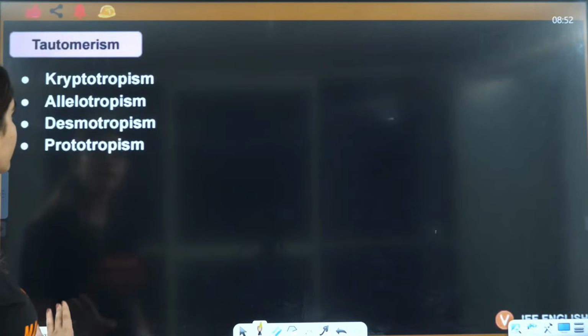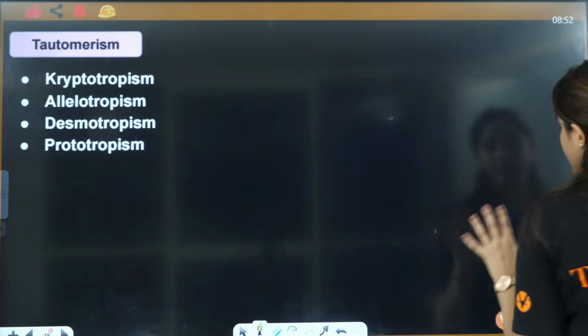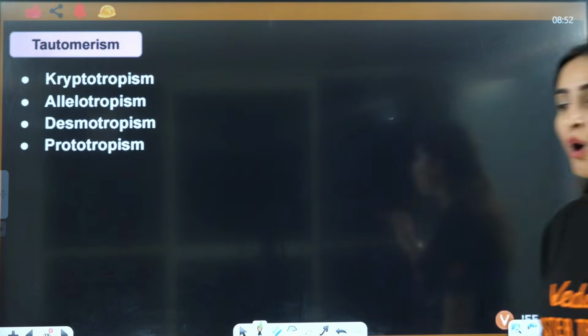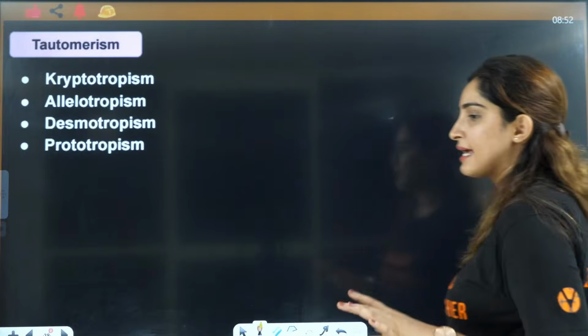Right? Okay, understood. Now next very important part, we are going to start with tautomerism, but before that let me know in the chat box if there is any problem till now. Let me know in the chat box guys if there is any problem till now.